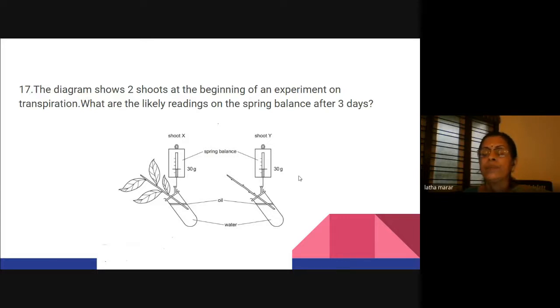And when there is no absorption of water, transpiration will be very negligible. When there is no water, stomata also will remain closed. So this is a little high order question.